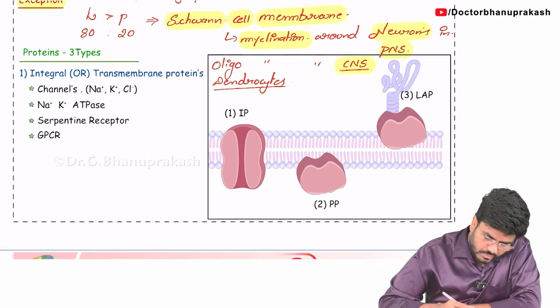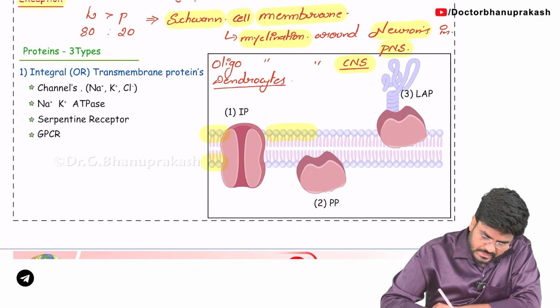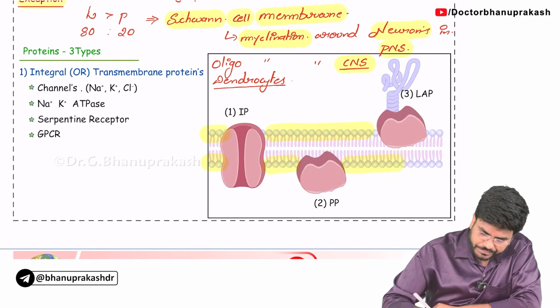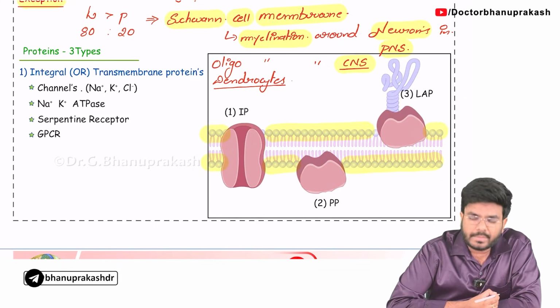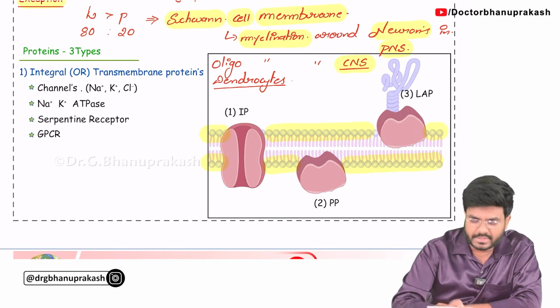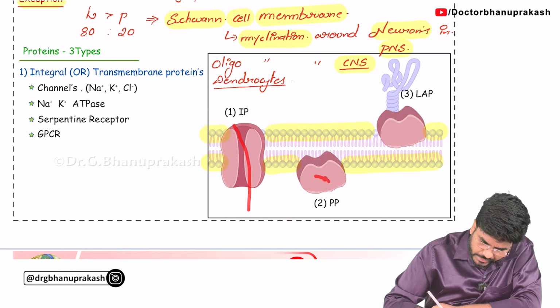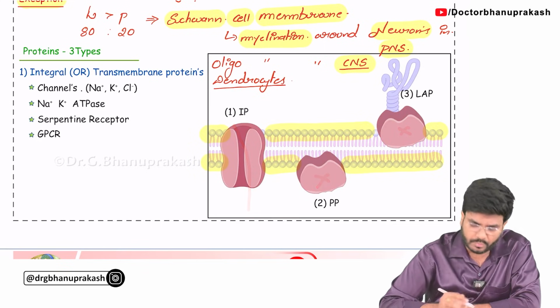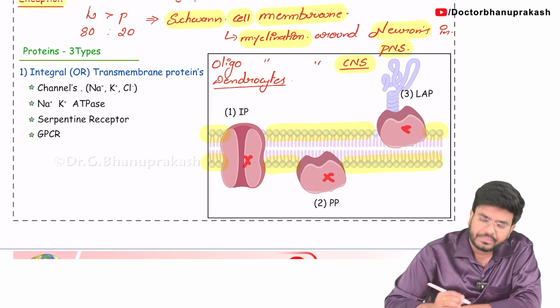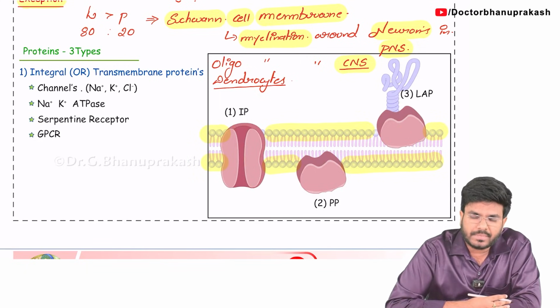If you look here, this is our cell membrane. In this membrane, there are three different types of proteins present: protein number 1, protein number 2 and protein number 3. So what are these three types of proteins, sir? Look at the first type.